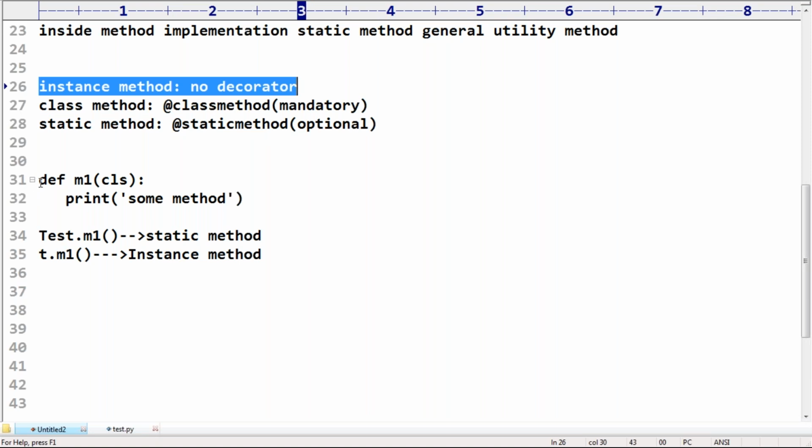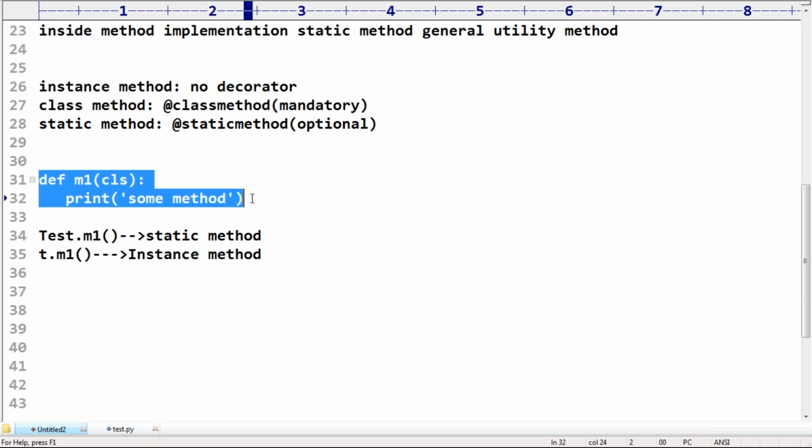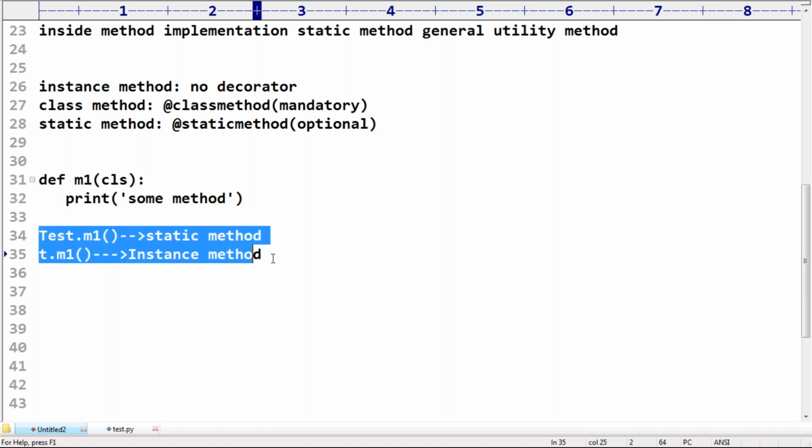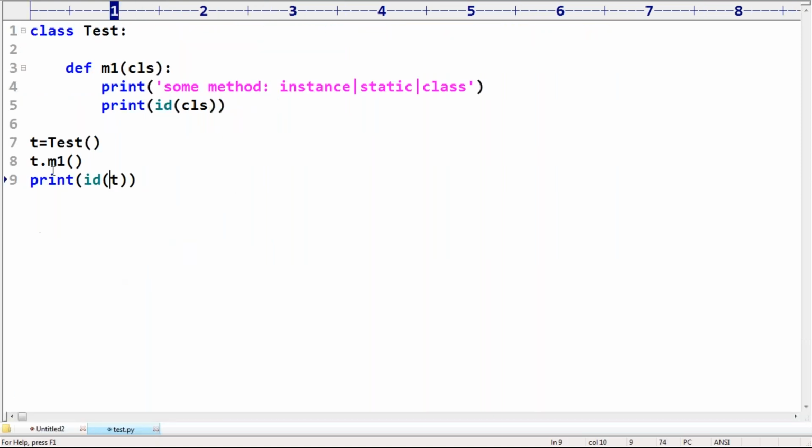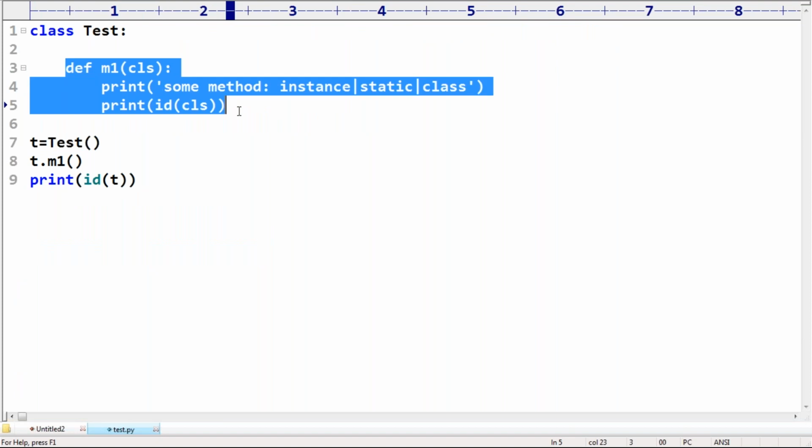Okay, I have one method and you didn't use any decorator. Is it an instance method or a static method? It is based on your call. If you are calling by using the class name, then it will become a static method. If you are calling by using object reference, then it means like this. In this example, you are calling by using object reference. That's why it will become an instance method.